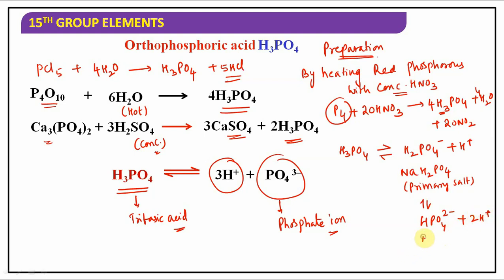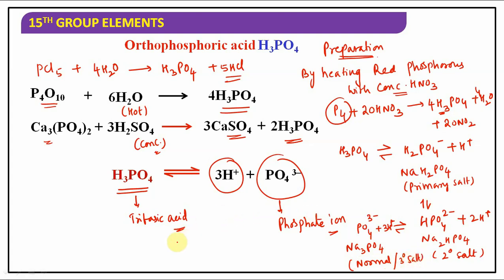And what is the corresponding salt? Na2HPO4, disodium hydrogen phosphate, it is secondary salt. If it is further ionized, children, what you will get? Finally, PO4 3 minus and 3H plus. Normal or tertiary salt you will get, that is sodium phosphate.